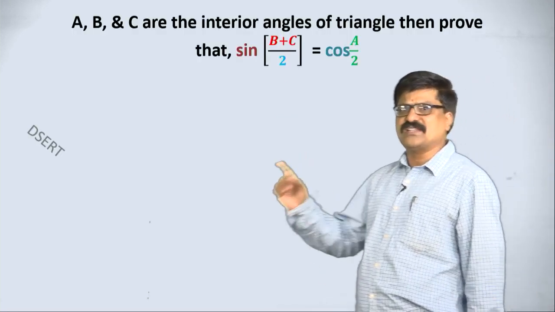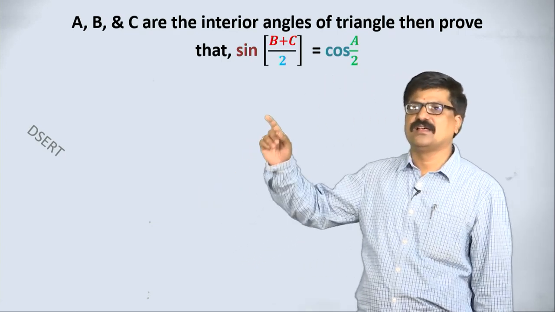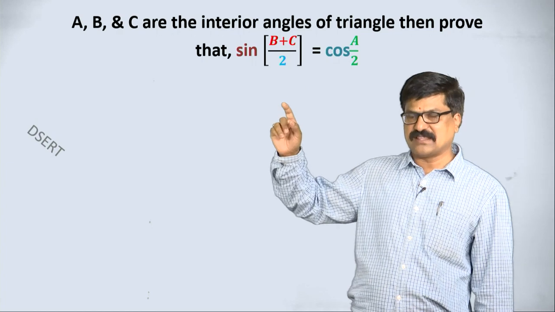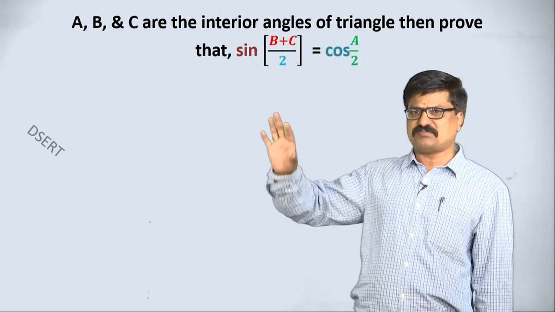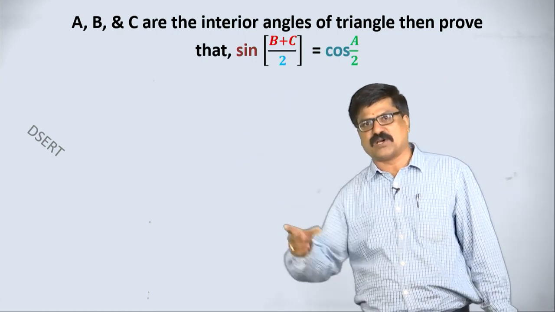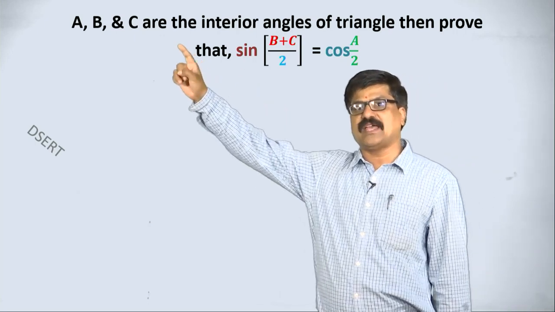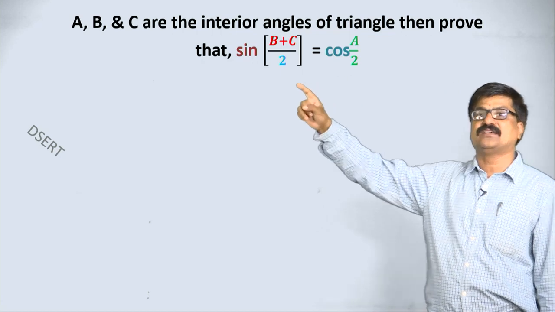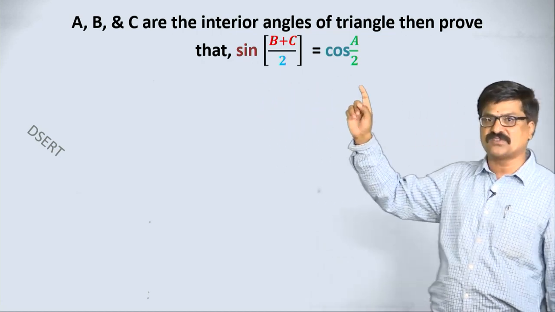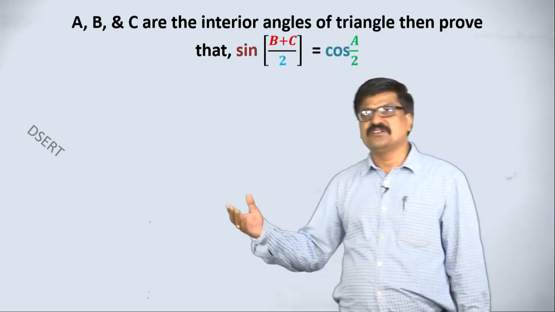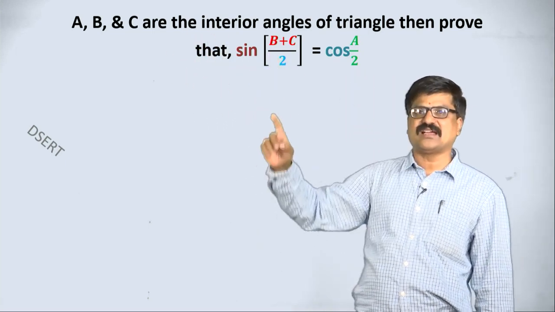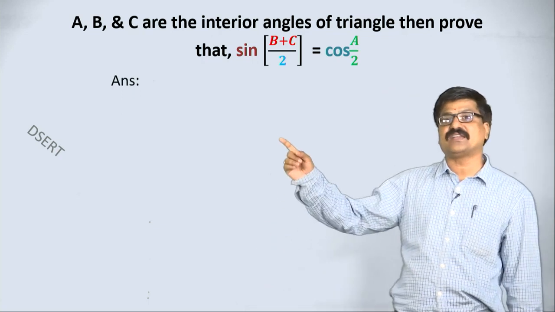Let us take one sum based on the complementary angle concept. I think the problem is like this. Many problems are there, but here I am taking this sum as well as one more sum. Here A, B, C are interior angles of the triangle, then prove that sin of (B plus C) by 2 is equal to cos A by 2. See, in the triangle, three angles are given, that is interior angles. What is the sum of three angles of a triangle?